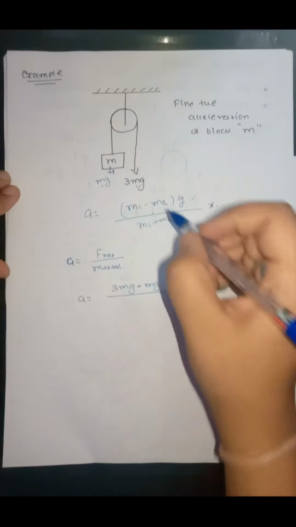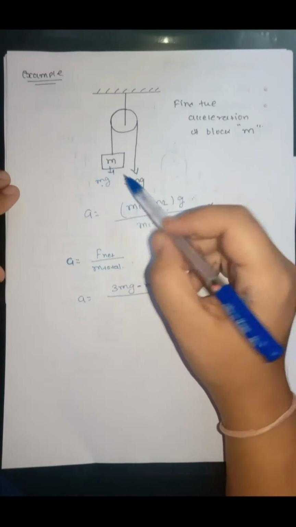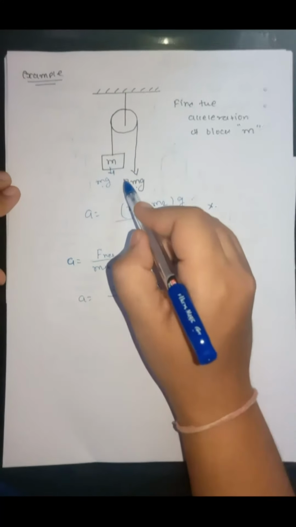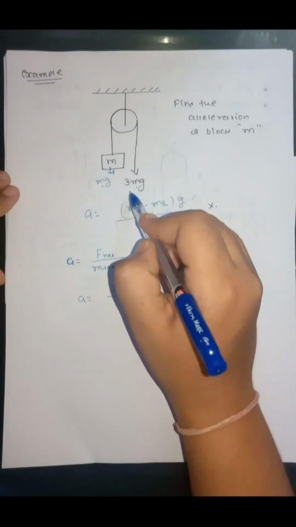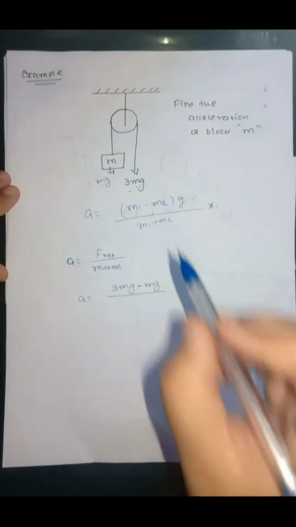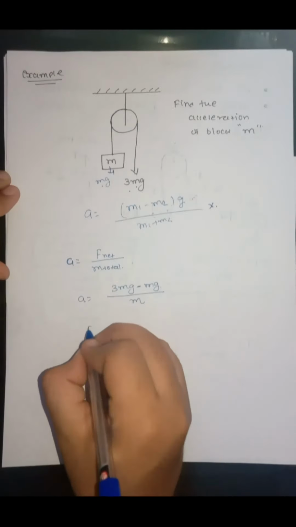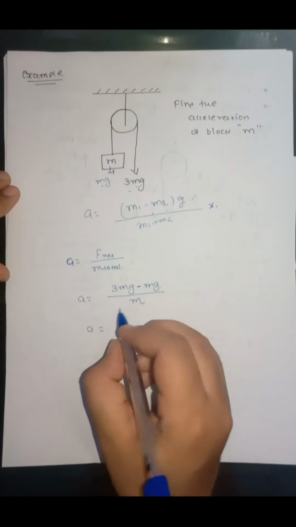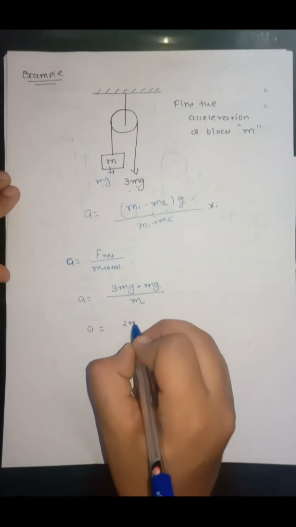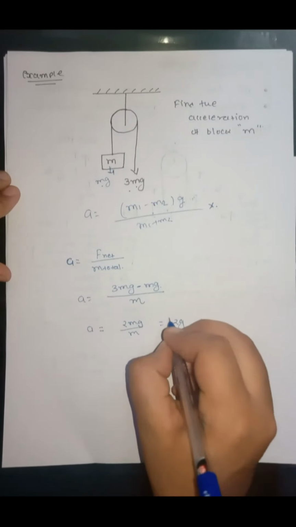Now, the most important thing here, the total mass in the system is only m. Don't take this force to be a mass of 3 mg. The total mass in the system is only m. So simplifying this, a is equal to 2 mg upon m, that is equal to 2g.